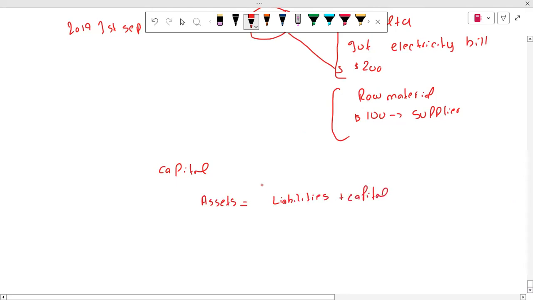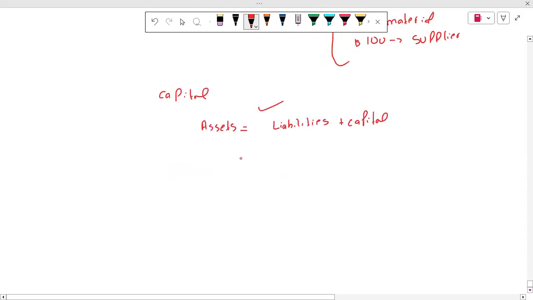So why is this equation 100% right? Because do you know about the liabilities? Liabilities also have two branches, basically non-current or current. And the terms are basically copy-pasted, just like assets.